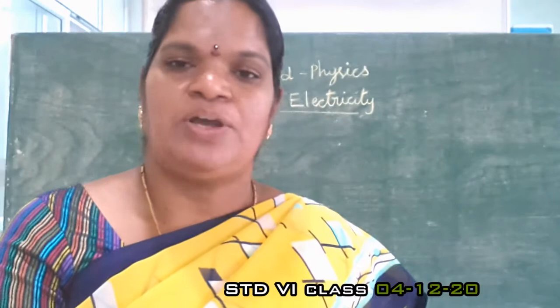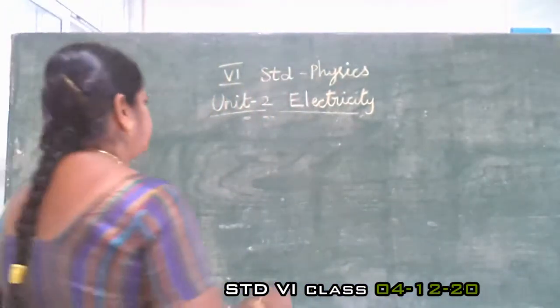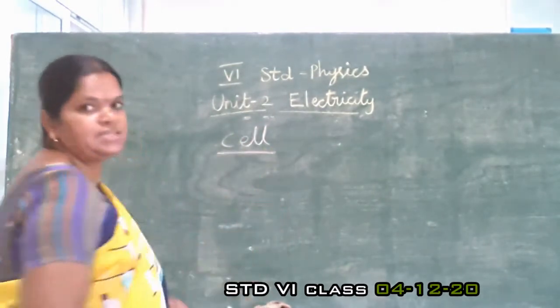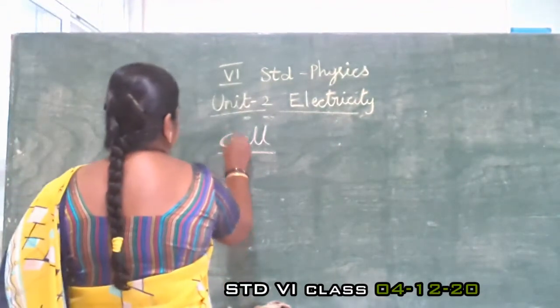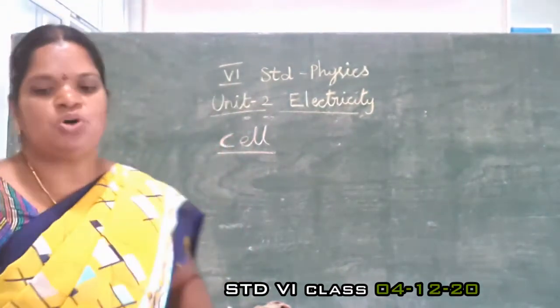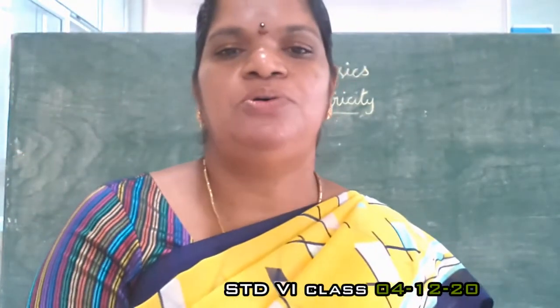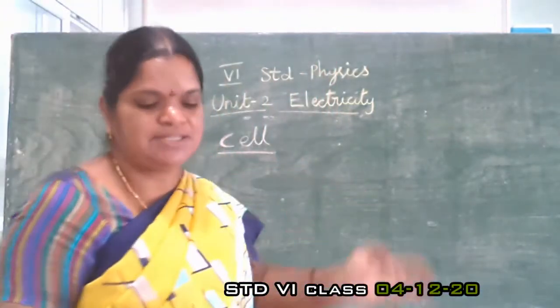Next topic we are going to see is the cell. This is also a device. It converts chemical energy into electric energy. That is called a cell.